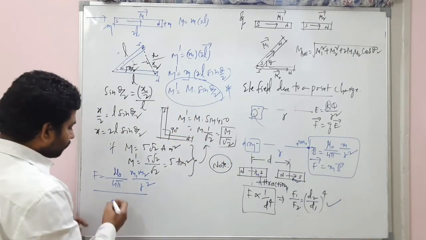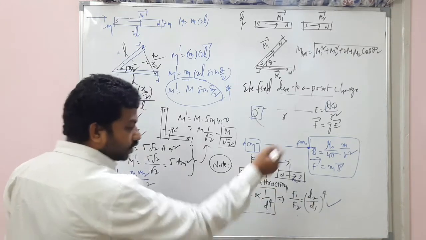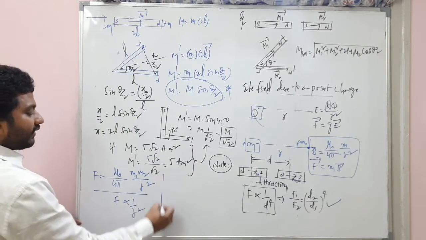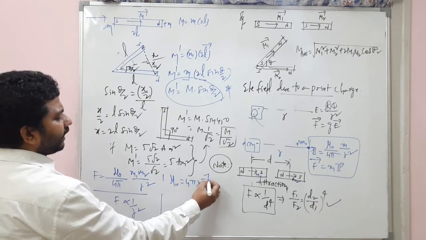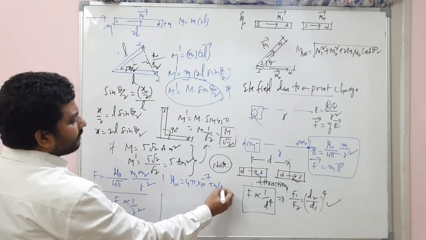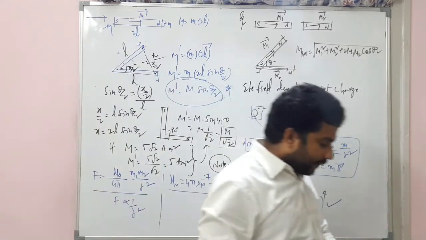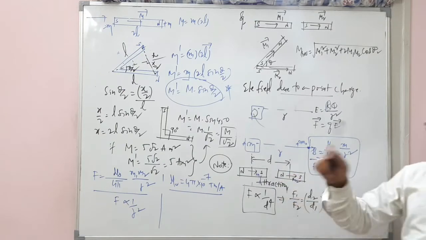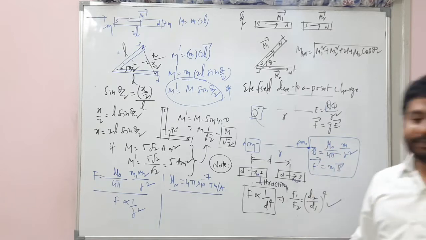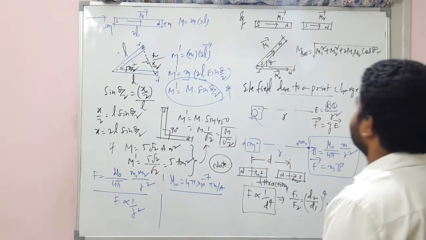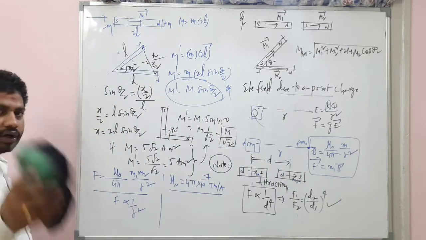Now here F is inversely proportional to r square. Here F is inversely proportional to r to the power 4. For your understanding, I am writing the mu naught value: 4 pi into 10 raised to minus 7 Tesla meter per ampere. Remember, the mu naught value is 4 pi into 10 raised to minus 7 Tesla meter per ampere. Alright, let me rub this part, then we will move further.